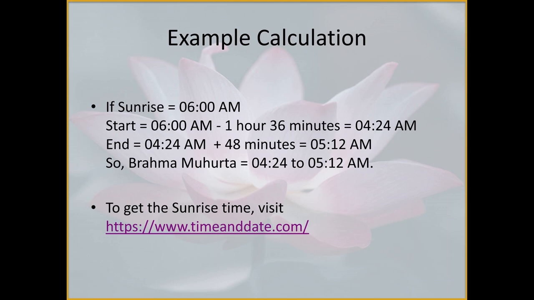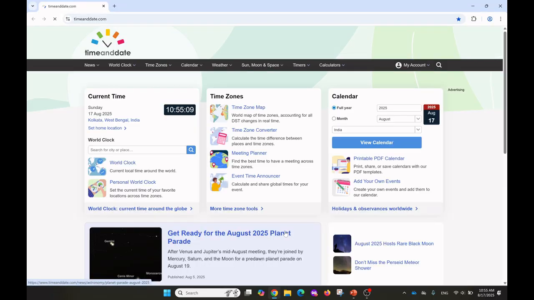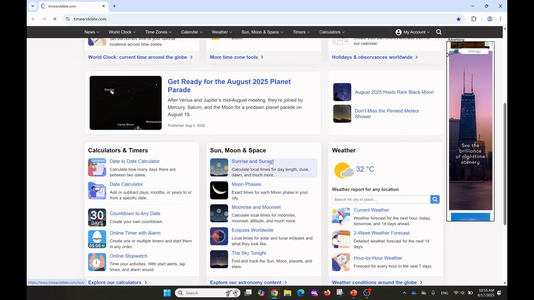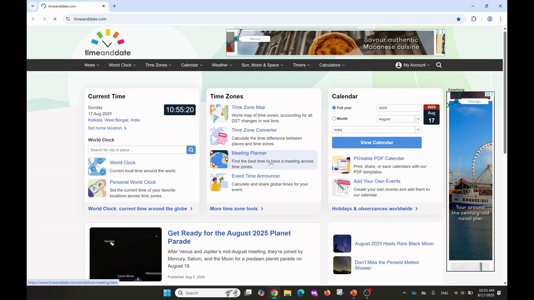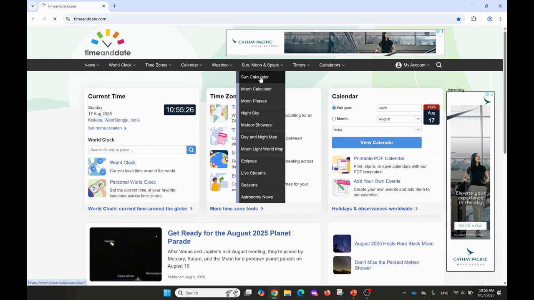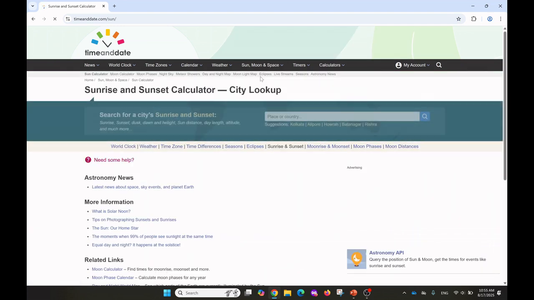Now the most difficult part of this calculation is how to get the sunrise time of a particular place. For that, you can get help from a website. The website name is timeanddate.com. Just open that website. It will take you to the main page. You can scroll down and see sunrise and sunset. You can click in here or, at the above toolbar, go to Sun, Moon and Space and click on Sun Calculator.